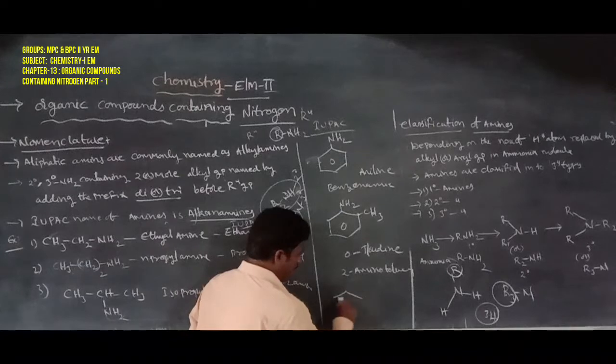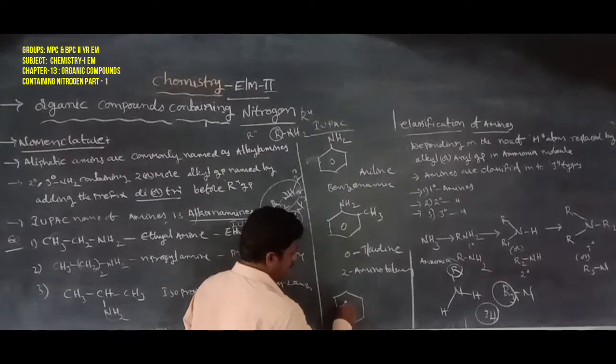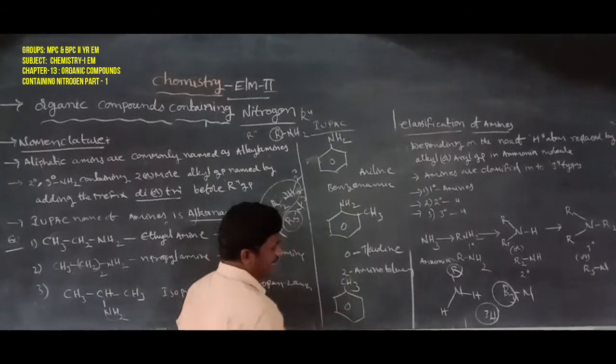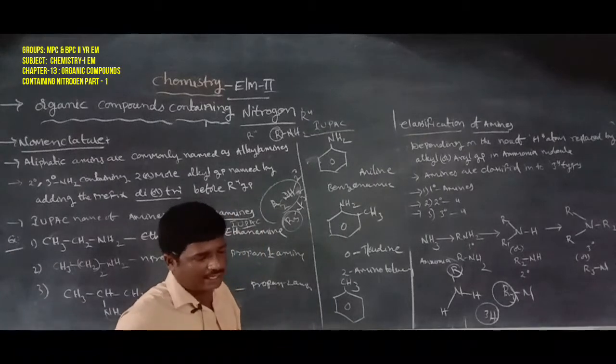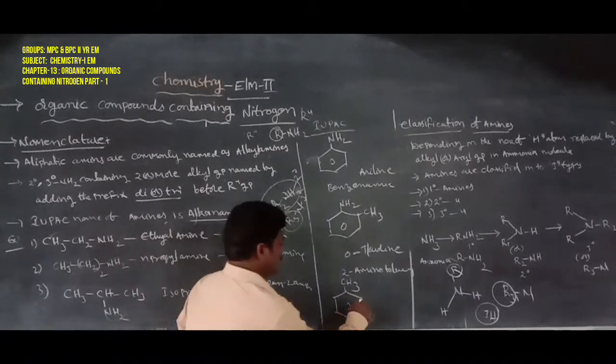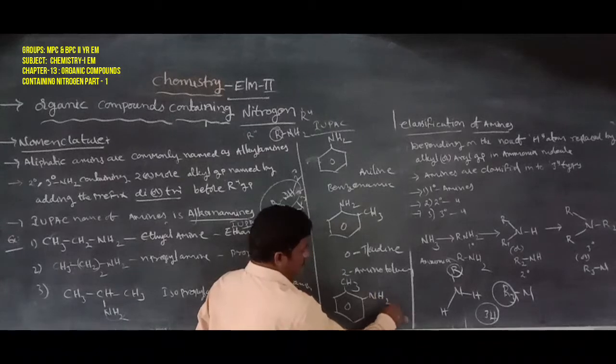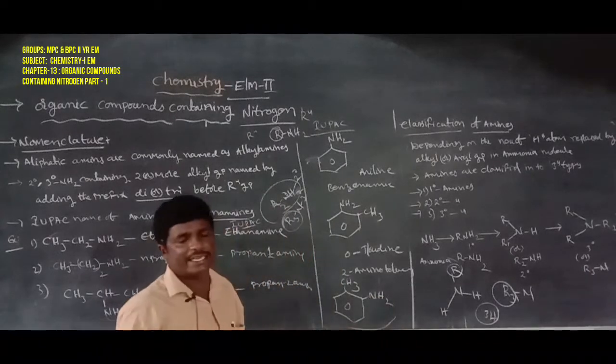For example, benzene bonded with CH3 is called methylbenzene or toluene, and with NH2 it is called toluidine.